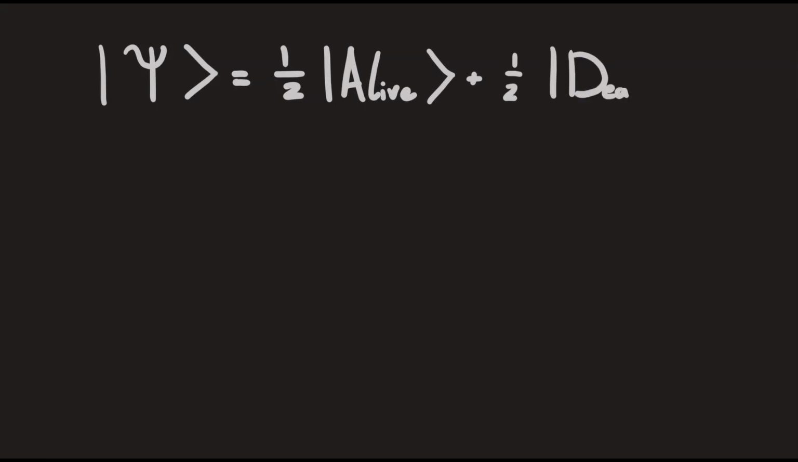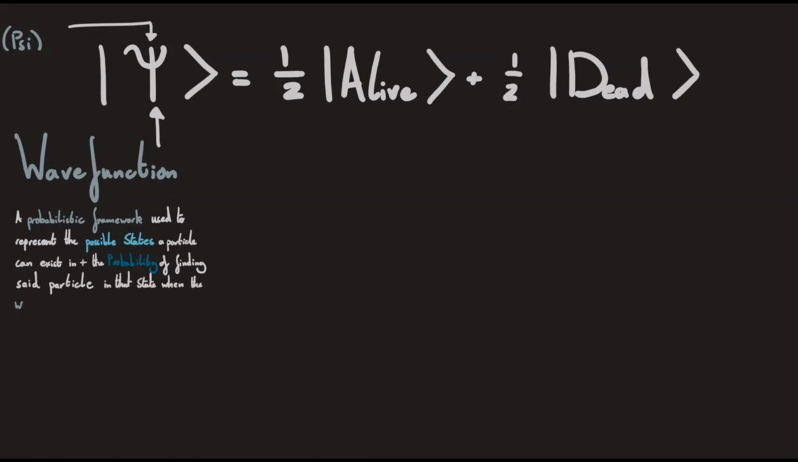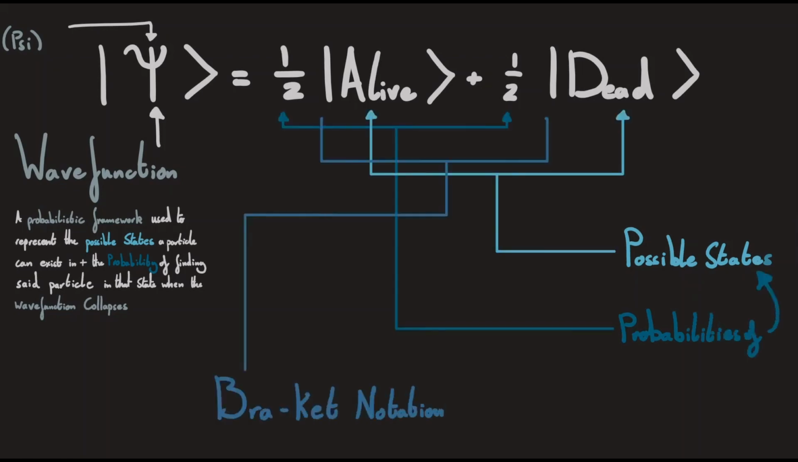We use the lowercase Greek symbol psi to represent the wave function. The wave function itself is a mathematical model built on probability that's a reflection of the possible state a given particle can exist in, and the probability that we'll find them in that state when the wave function collapses. The weird arrows and lines are just bracket notation used to represent a quantum system.